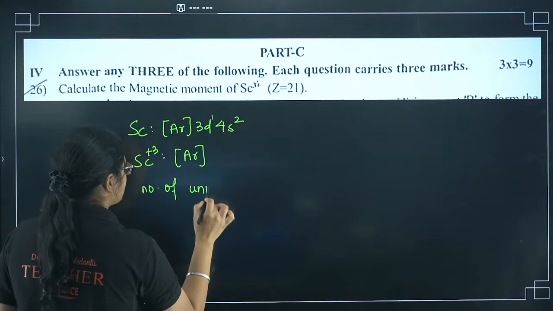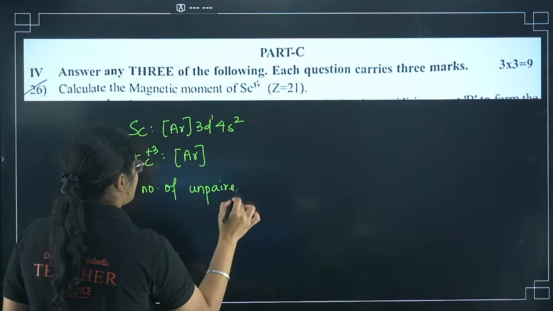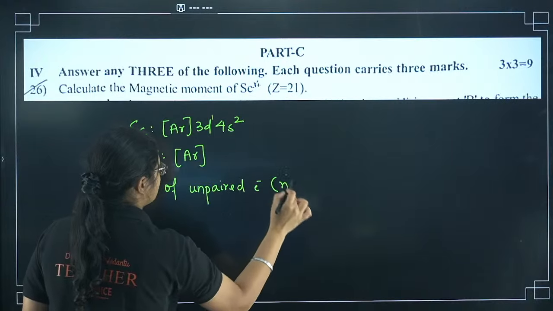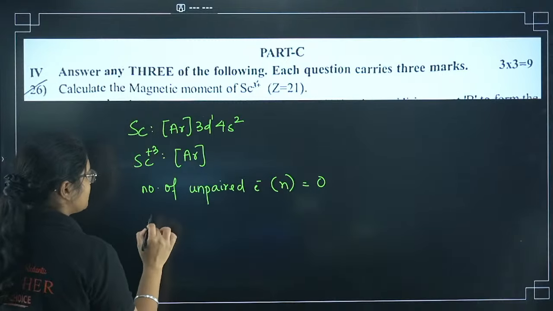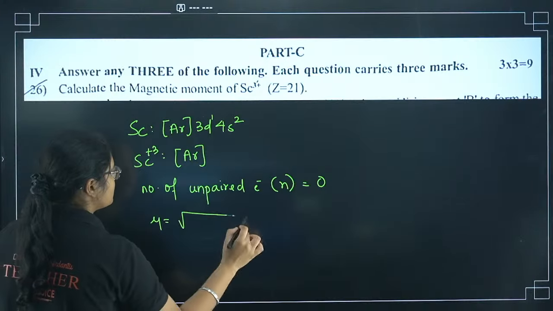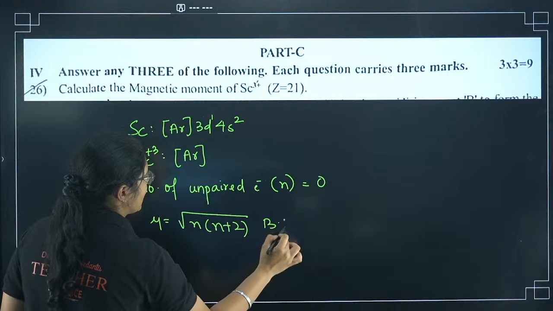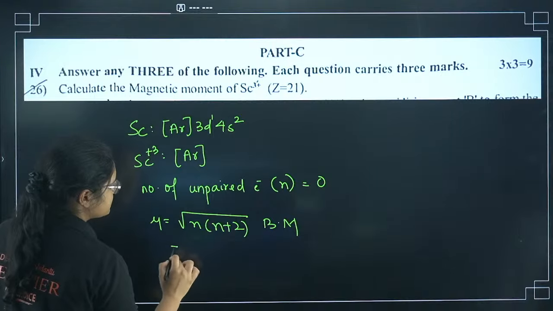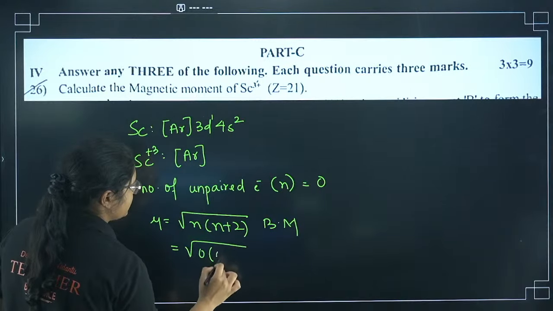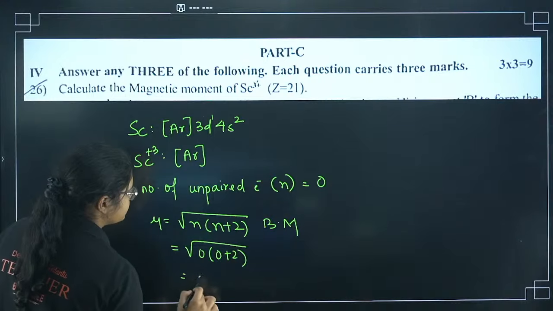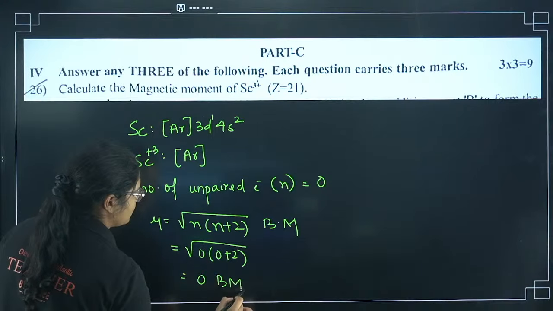Number of unpaired electrons, or n, is equal to 0 here. Now what is the magnetic moment formula? Root over of n into n plus 2 Bohr magneton. Now n is equal to 0, so I will substitute here 0 into 0 plus 2, that gives me 0 Bohr magneton.